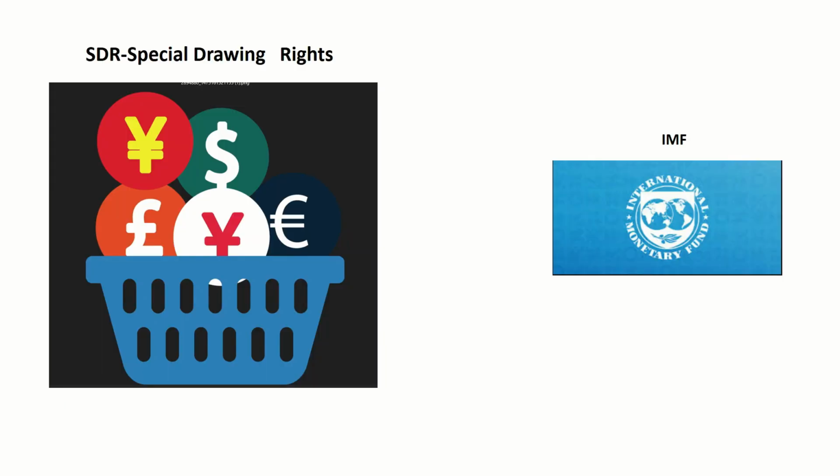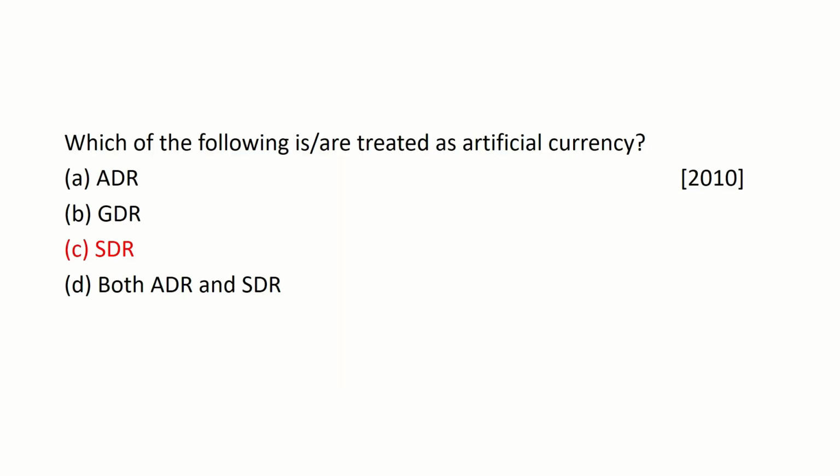An SDR, or special drawing right, can be thought of as an artificial currency created by the IMF. It is not a physical currency, but a basket of currencies consisting of the US dollar, euro, Japanese yen, British pound sterling, and Chinese renminbi. And the right answer is option C, SDR.